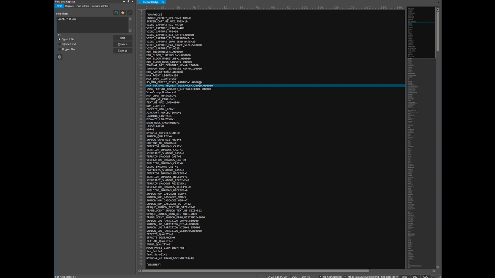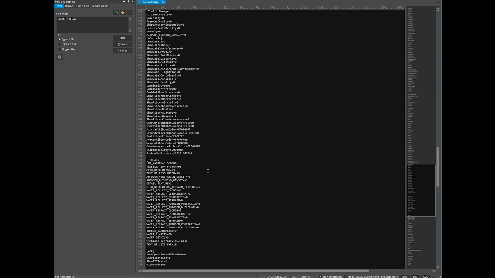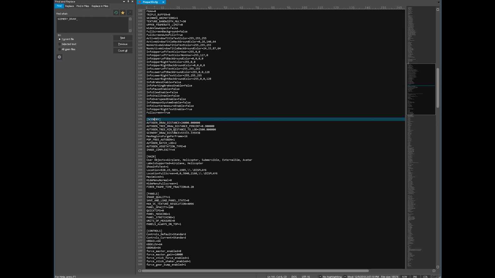There's no other need to change anything else. But if you want to increase it, you can. Play with the values all you like. But the 320,000 seems to work well for me. And it does actually work in conjunction with, where's the other value here? It does work with the scenery draw distance value here.